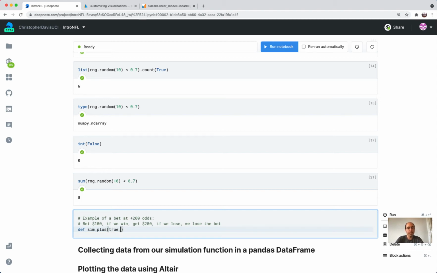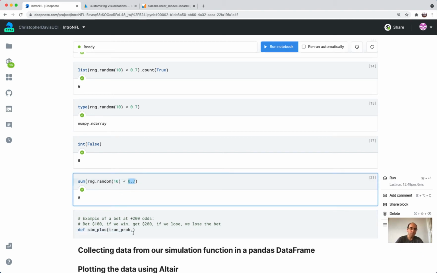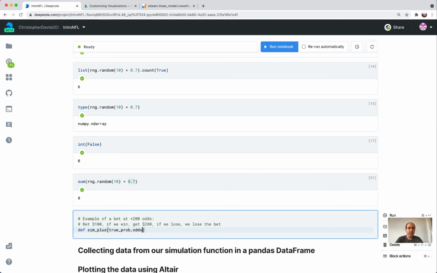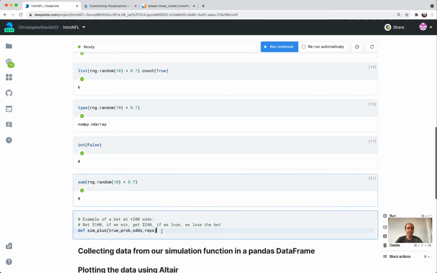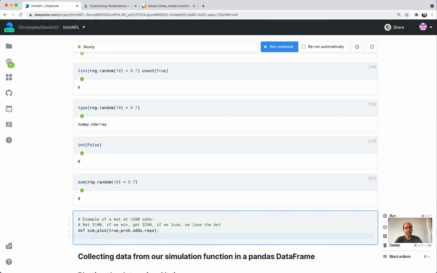The inputs to this function are going to be the true probability, like the probability we're correct, like the 70% from up here; the odds, so that should be something like this, plus 200; and reps, which will be how many times we repeat the experiment. So that's like the analog of this 10 here. And then I want to know how much money I make if I keep making this bet over and over again for reps number of times.